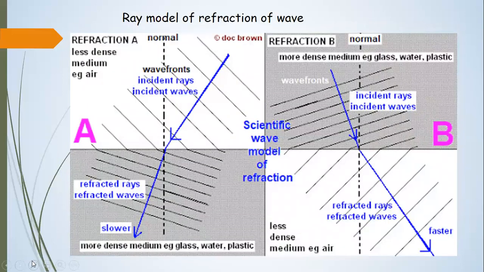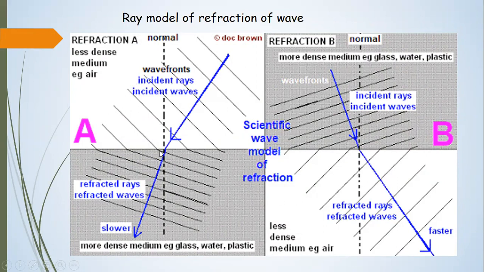Now these are ray models of the refracted wave. You can see that when the waves are coming from the deeper medium, the fast medium, to the shallow medium, that is the slow medium, it slows down and bends toward the normal. And if it is moving from the denser medium, meaning the shallow medium, to the deep medium, it bends away from the normal.